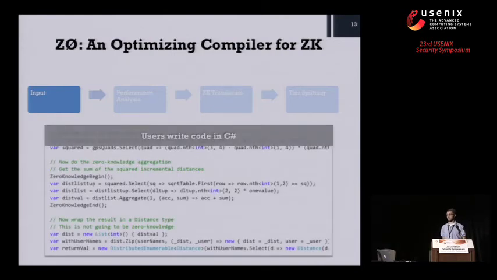I'd said that in zee-not, developers can write their code in a high-level language. We support C#. And the hope is that by allowing this, developers can use zee-not on just a small fragment of their overall application and integrate that into a larger, possibly existing code base in an environment that they're familiar with.